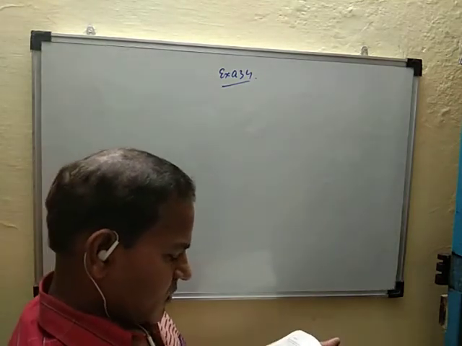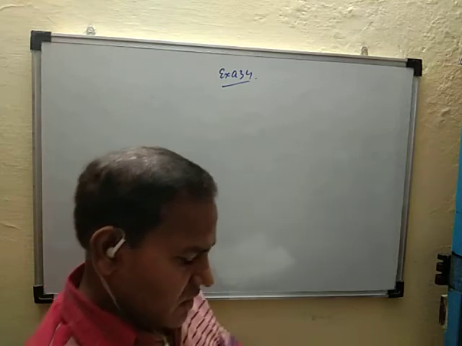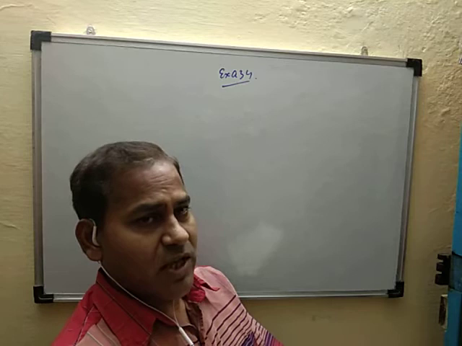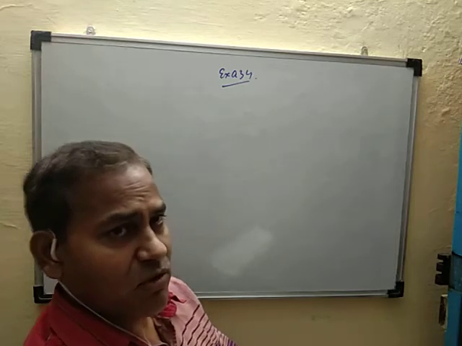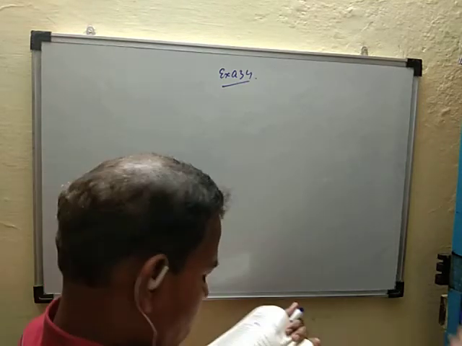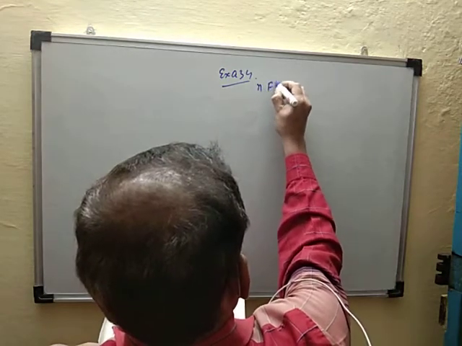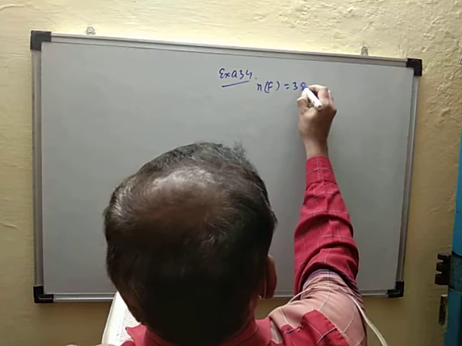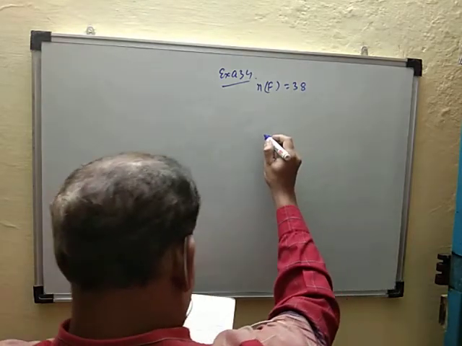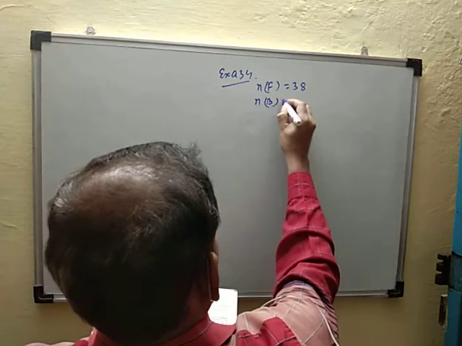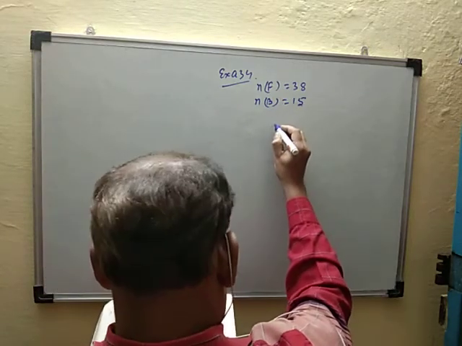Example 34: a college awarded 38 medals in football. So suppose F is the set of football awards, so n(F) is given as 38. Basketball, n(B) given 15.